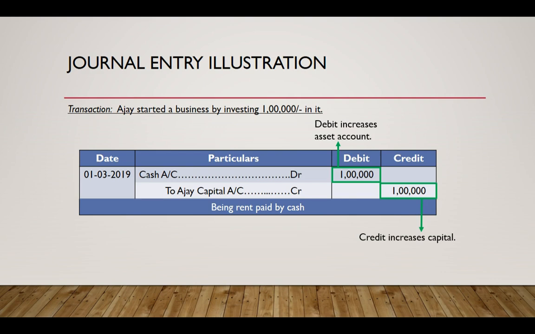Although the cash belongs to the owner, we still say that there is an increase in cash to the business, because from the business perspective, the business now has rupees 1 lakh with it, which it can utilize. And in order to denote who invested the money and the increase in capital, we credit the capital account, by the rule that credit increases capital. So that is why we credited the capital account. Now let's proceed to the next entry.